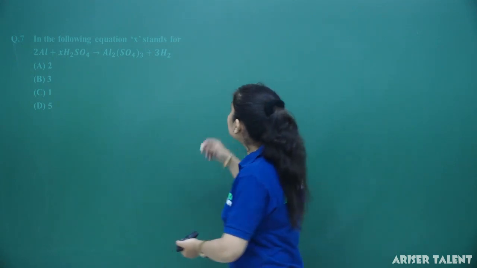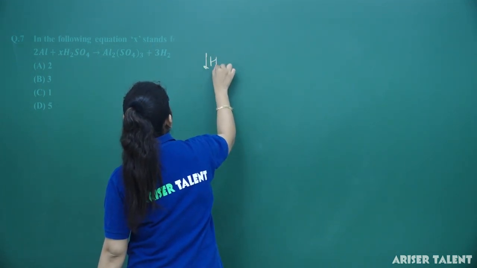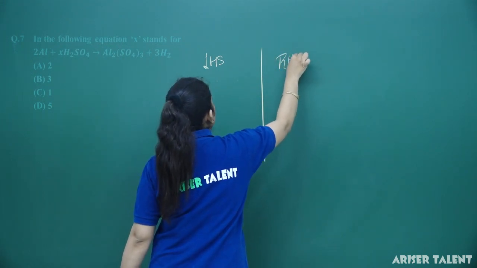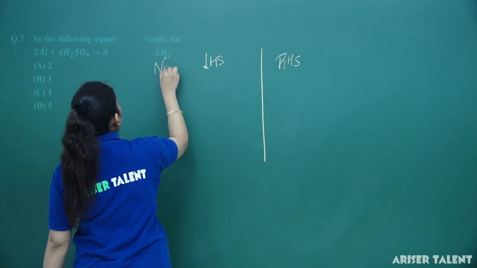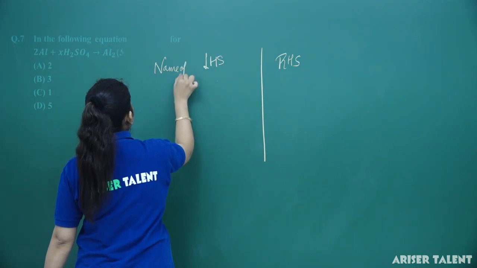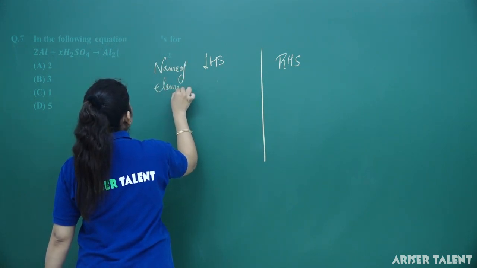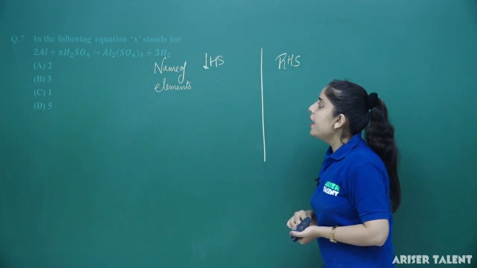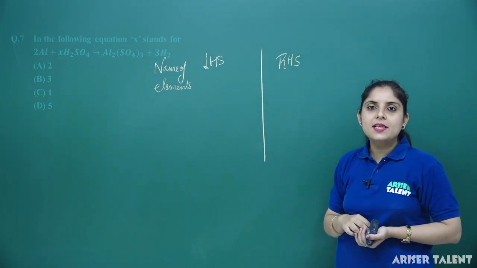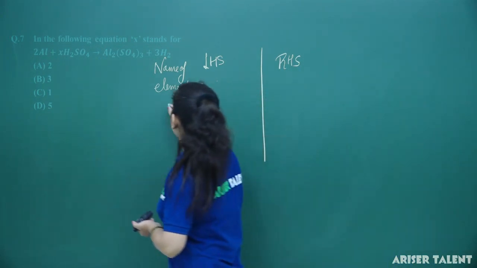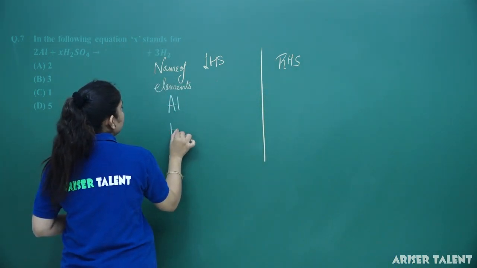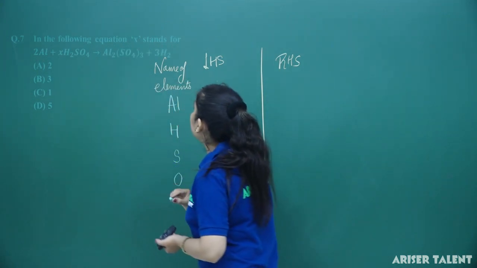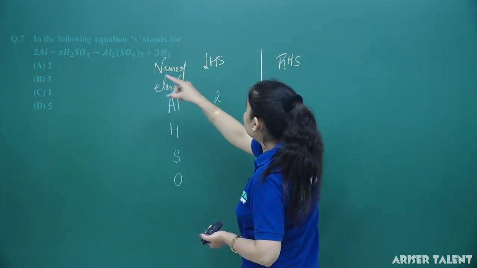For the balancing, firstly I am writing the LHS here and here I am writing the RHS, and here we have the names of elements. The elements are aluminium, hydrogen, sulfur and oxygen. Clear? So aluminium here is 2. You can see aluminium is 2.